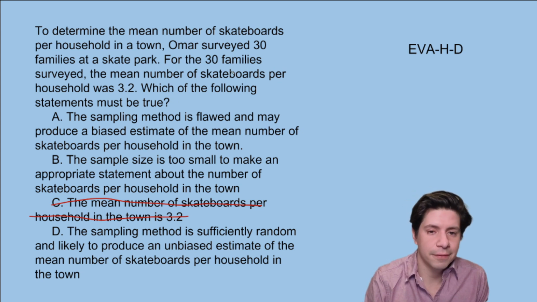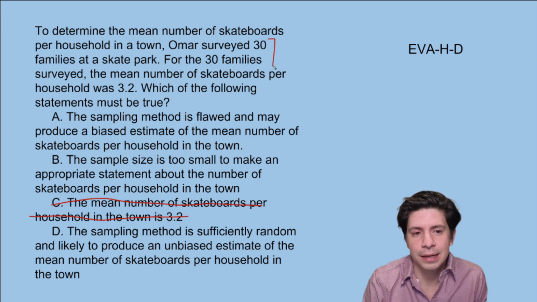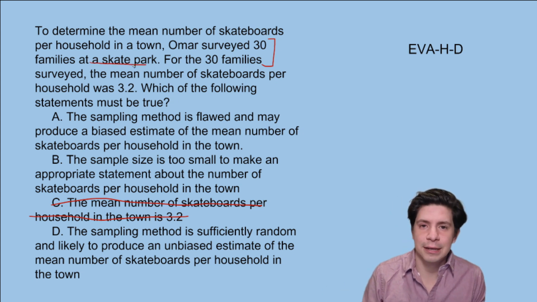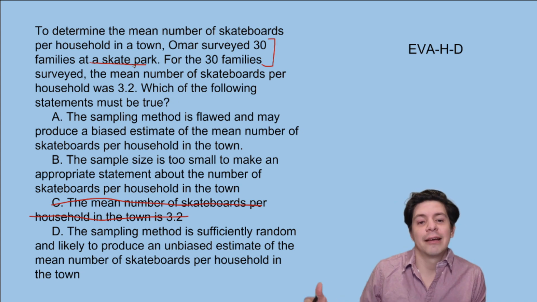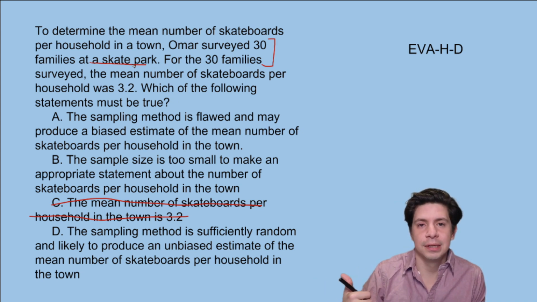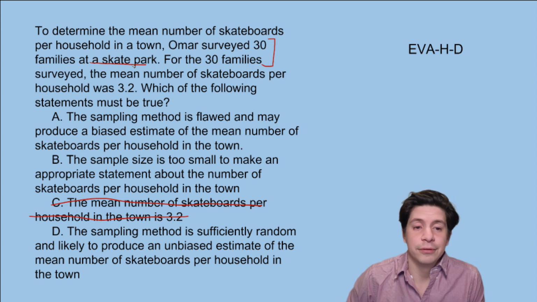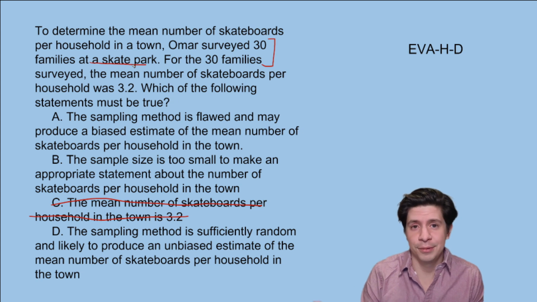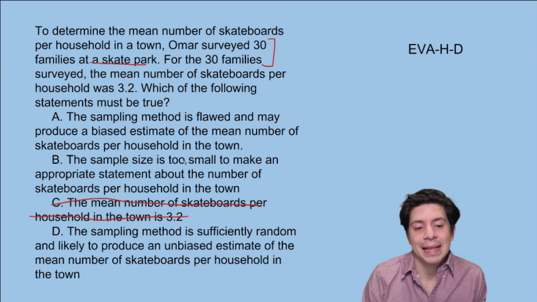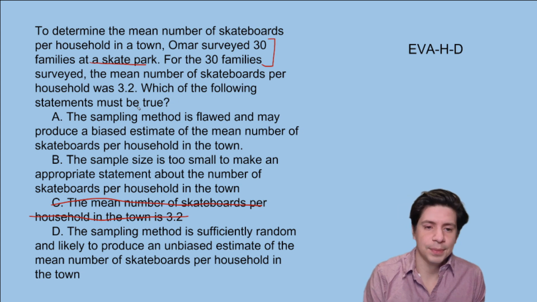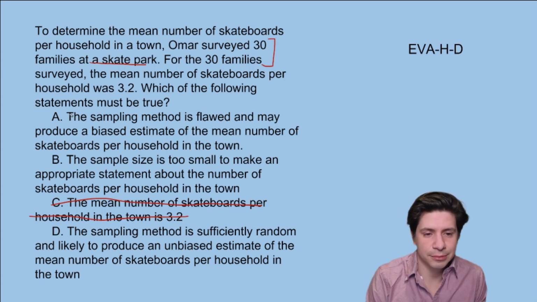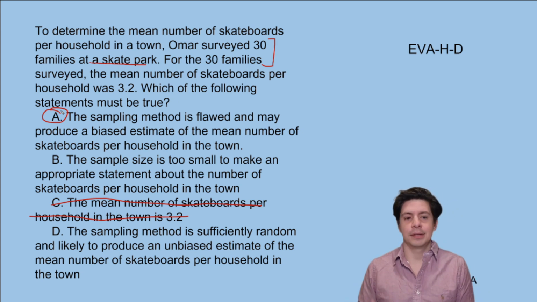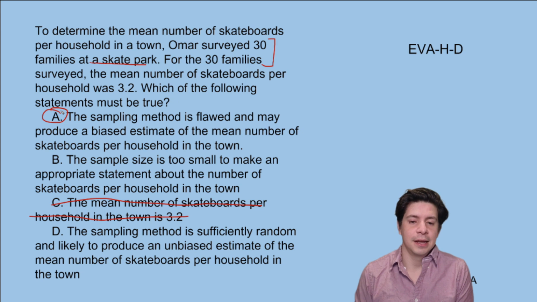And the thing that could be throwing off the sample is the location where it's taken, right? At a skate park. Who goes to skate parks? Skateboarders, or people who are friends with skateboarders, or people who are family with skateboarders. So you're going to have a much higher number, I think, of skateboards than you would if you did it at a retirement community, right? Or at a swimming pool where the water's filled up and not empty for people to skateboard in it, right? So it is biased because of the location. So the sampling method is flawed and may produce a biased estimate of the mean number of skateboards. And you could even probably say that the bias makes it go up, but they're not asking for that, right? They're just asking if it is biased, and it is.